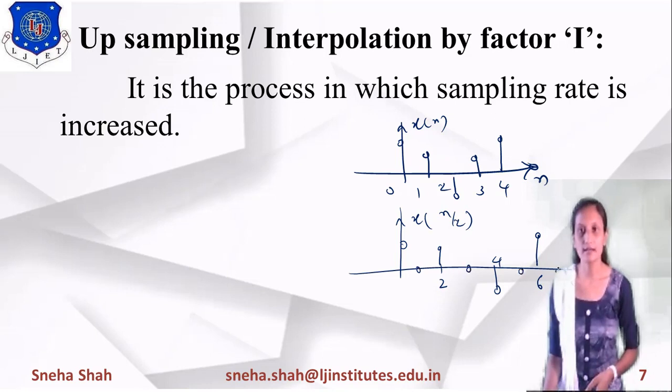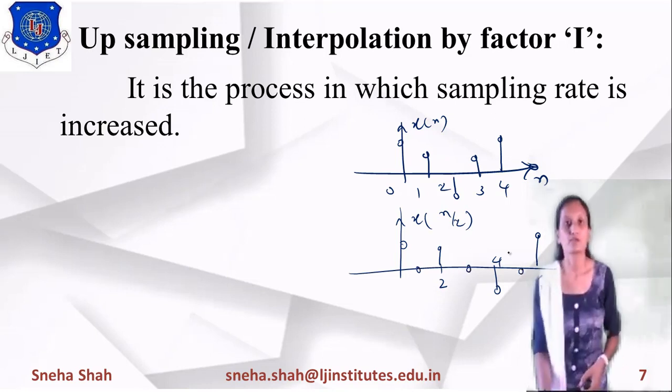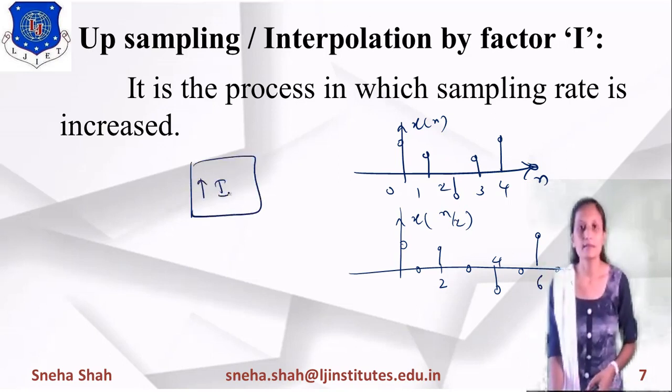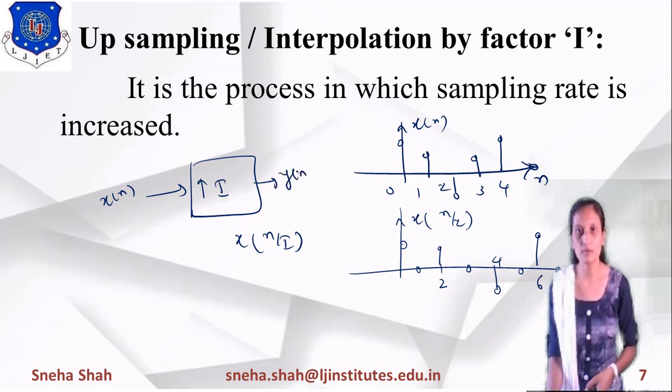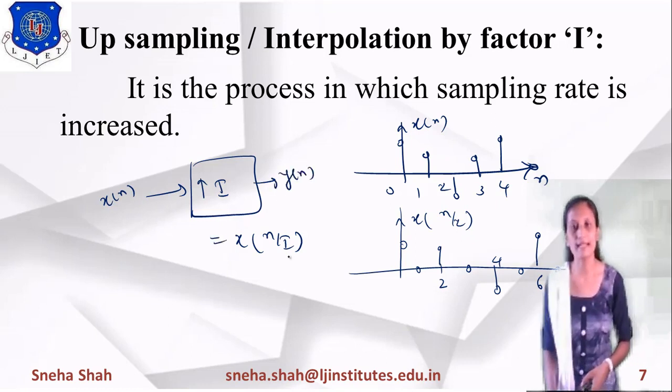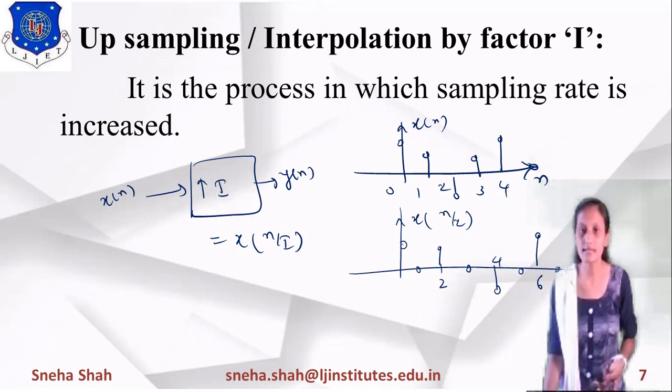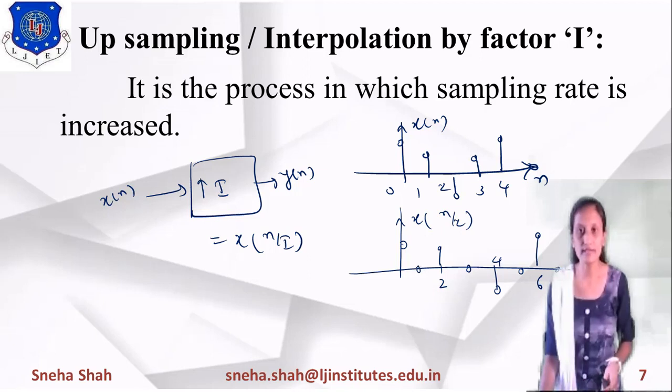So if I am drawing this interpolation process, it will be considered as interpolation, means upsample by a factor of I, then this term will be represented as x of n divided by I. So if I am applying the input signal as x of n, it will give you the output y of n as y of n equals x of n divided by I. In this you can see that we insert the zeros because there is no value. So if we insert the zeros, it will give you the images. This kind of image is considered as one kind of noise.